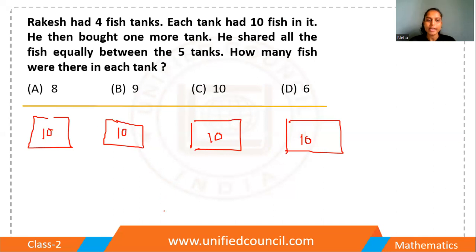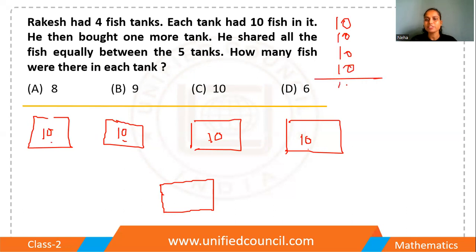Okay. So then he took one more tank. Now he has five tanks. Right? And how many fishes does he have? Now he has 40 fishes, right? 10 plus 10 plus 10 plus 10, right? So 10, 10, 10 and 10. How many fishes? 40 fishes he has. Now he has to distribute these 40 fishes into 5 tanks, right?